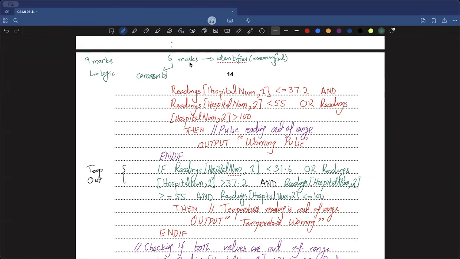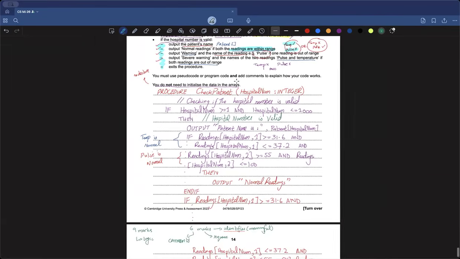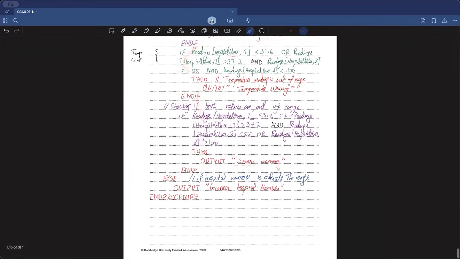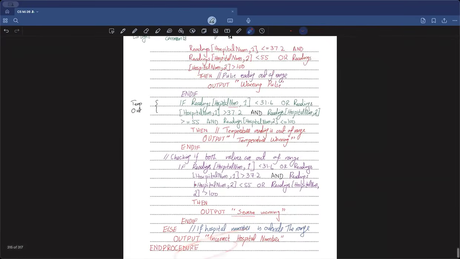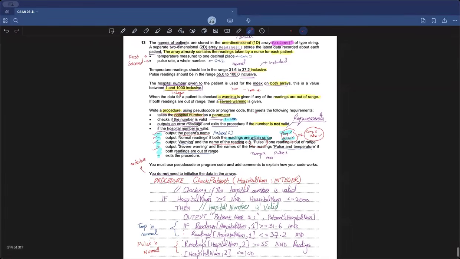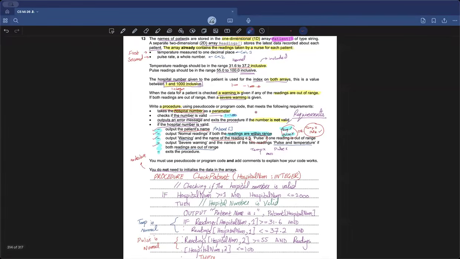And of course, your code needs to follow a specific sequence. So that sequence up here is that we made use of this if statement first to check whether it's valid or not. If it is valid, you do all that other part. If it's not valid, you just output this and boom, you end the procedure. And that is how you solve this 15 marker. And this ends our today's discussion, alhamdulillah.